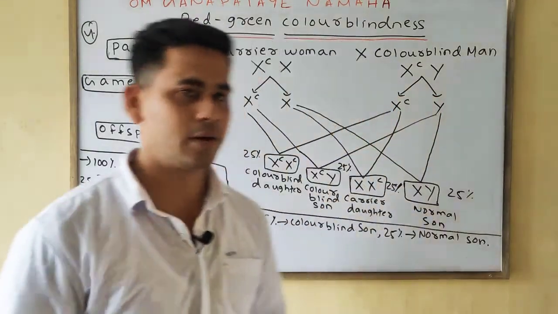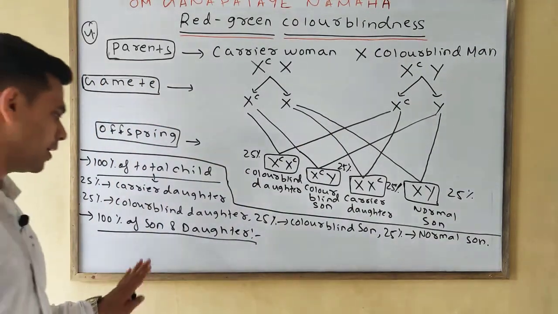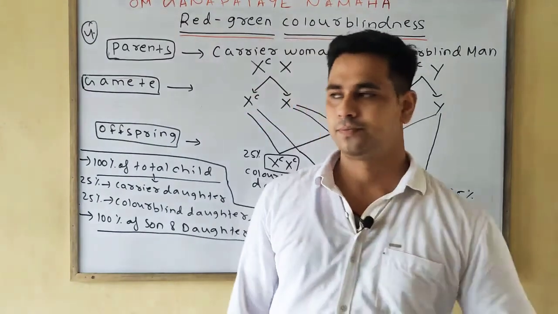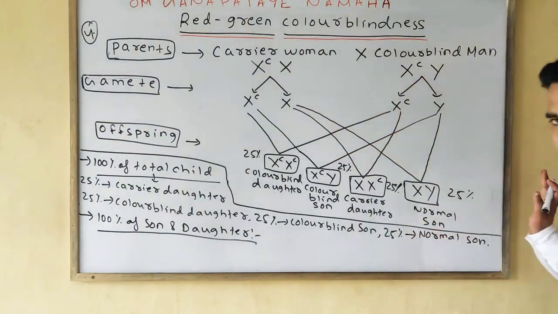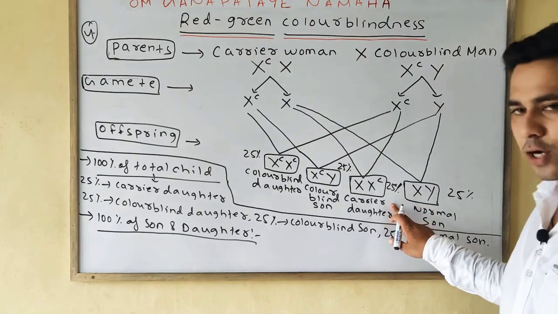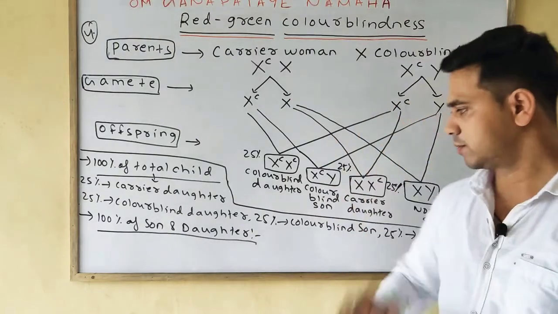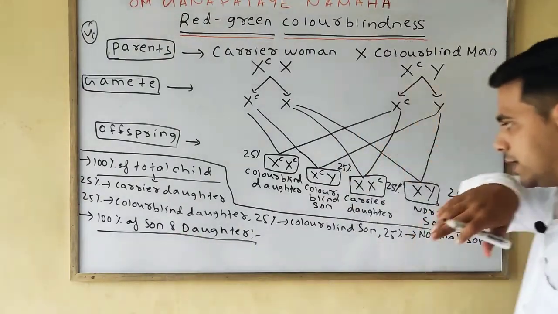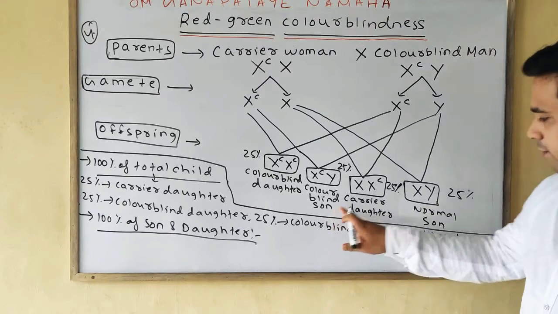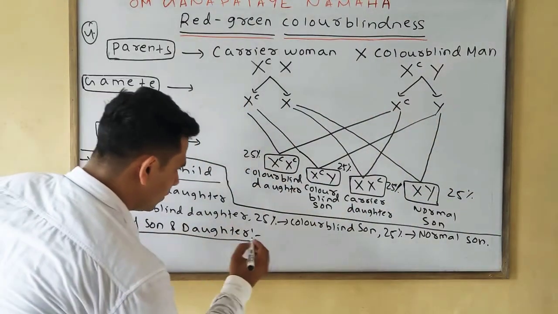Analyze how you will write. I have told the 100% total child. You will now analyze how you will write the 100% of son and daughter. Okay, now I am telling: of the 100% daughter, 50% are carrier daughter, 50% are colorblind daughter. Of the 100% son, 50% are colorblind son, 50% are normal son. Okay, so you will write here